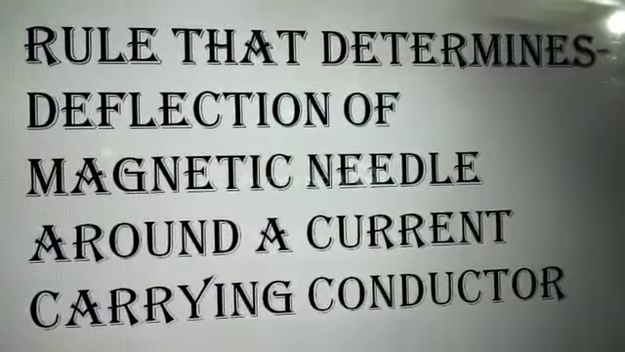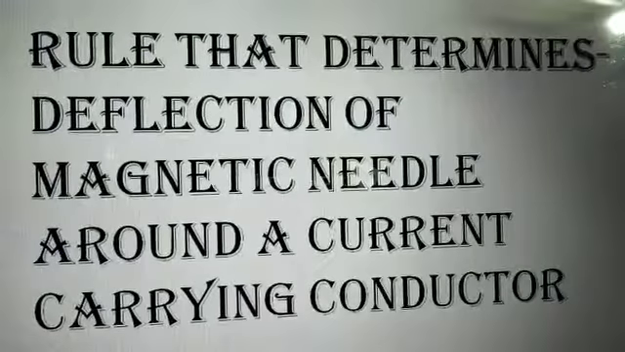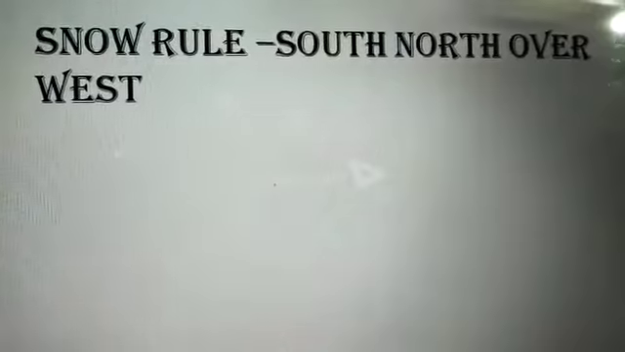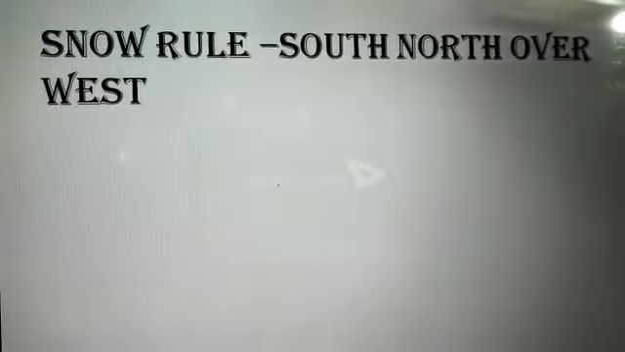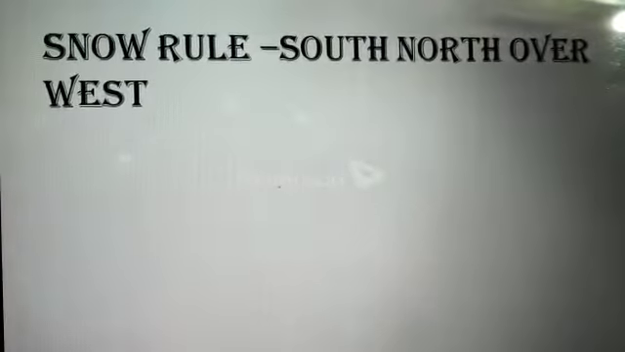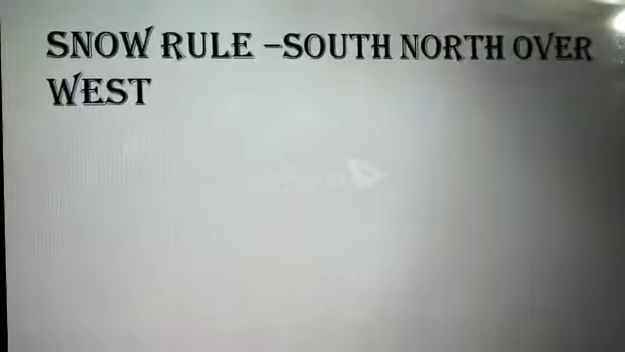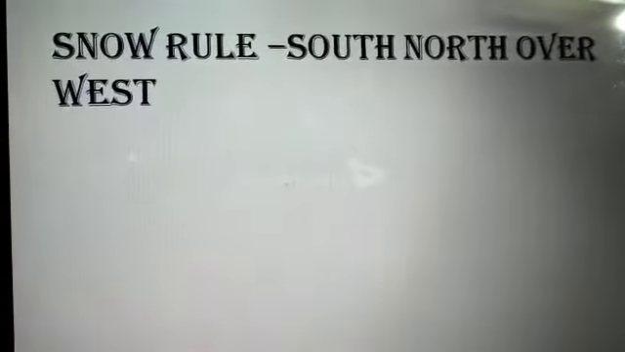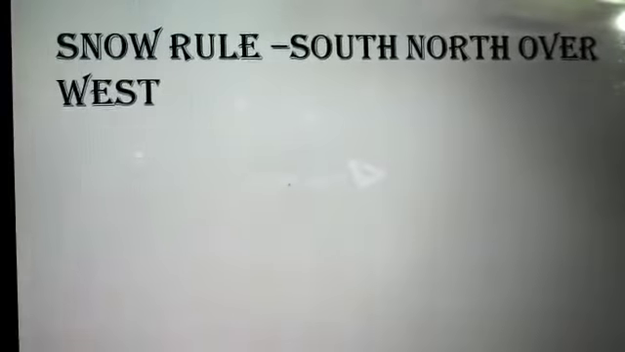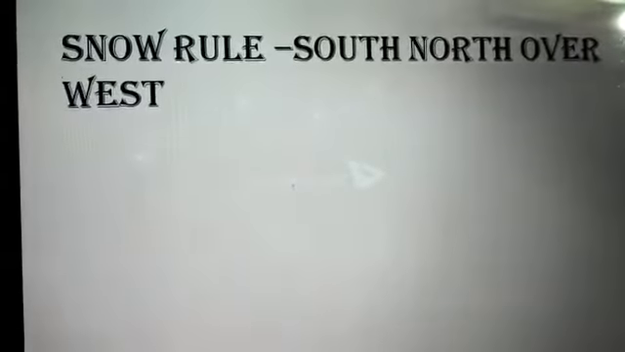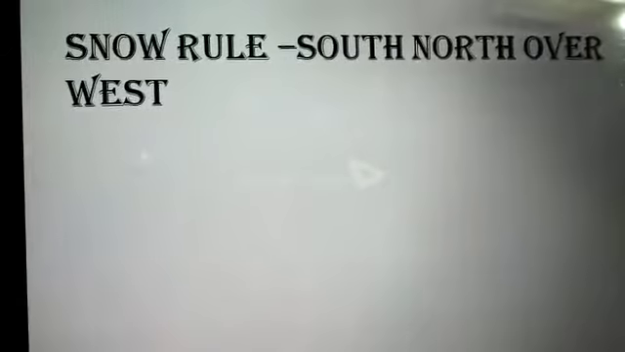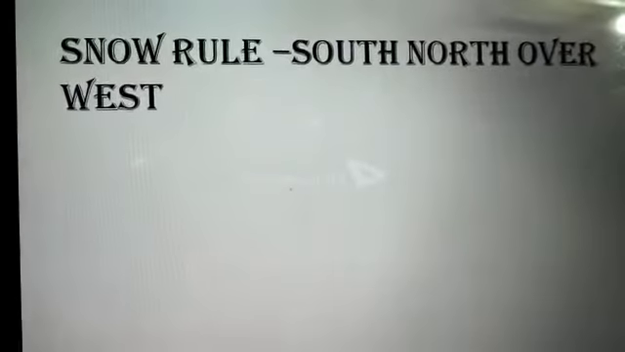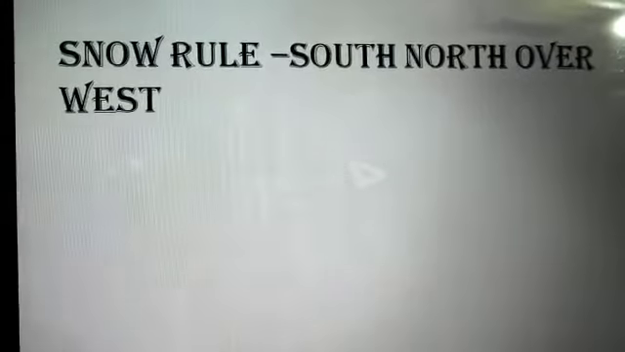Rules that determine the deflection of magnetic needle around a current carrying conductor. So first is snow rule, that is south, north, over, west. If the current is flowing from south to north, north pole of the magnetic needle will deflect towards west. If the current is flowing from north to south, north pole of the magnetic needle will get deflected towards east.